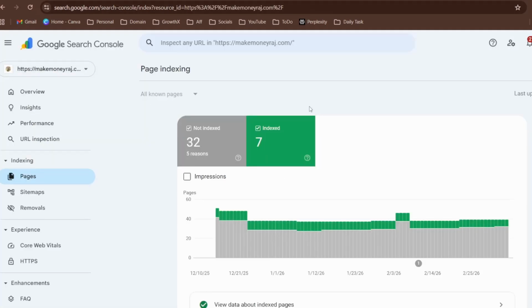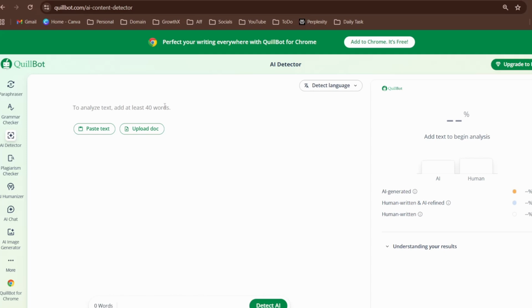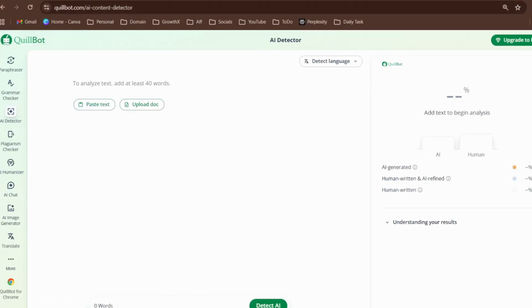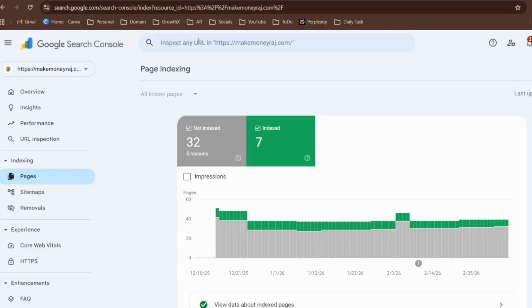So the reason why I made this video is, if you have any pages which face indexing issues, what you want to simply do is take it to Quillbot, analyze each paragraph and convert it into humanized, and make sure there are no irrelevant internal links or external links present in your article. Index it again, make sure you have updated the timestamps to the current date and time, and then submit it in Google Search Console and it will be good to go.